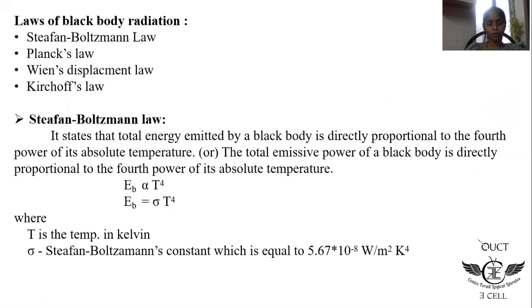We will see the Stefan-Boltzmann law. It states that the total energy emitted by the black body, that is the total emissive power, is directly proportional to the 4th power of its absolute temperature. EB is directly proportional to T to the power 4. When we remove the proportionality, we get the proportionality constant sigma. It is the Stefan-Boltzmann constant, with a value of 5.67 into 10 to the power of minus 8 watt per meter square Kelvin power 4. This is about the Stefan-Boltzmann law.